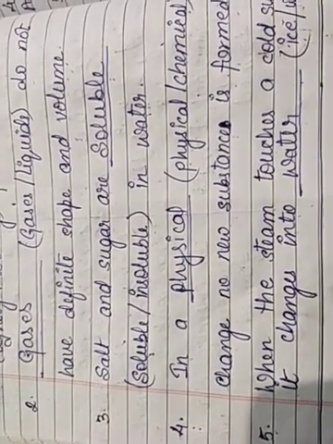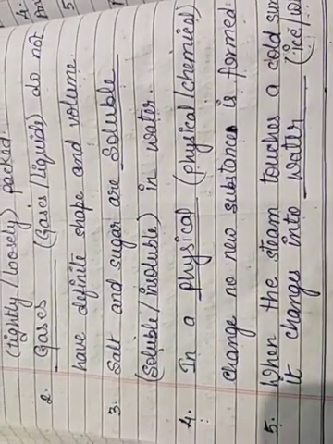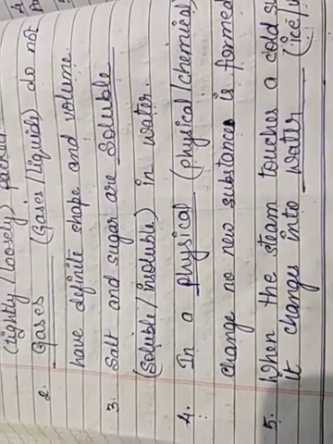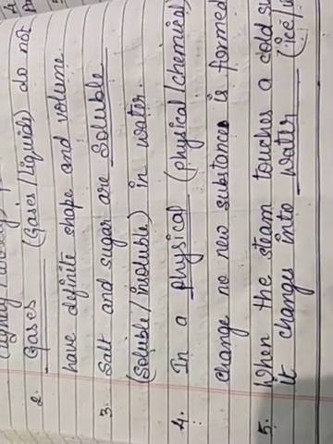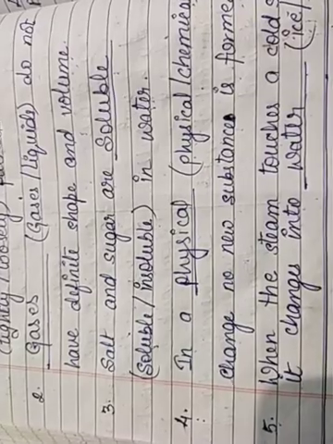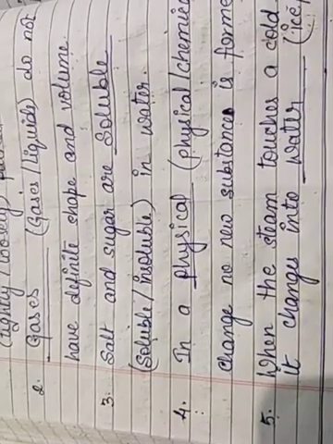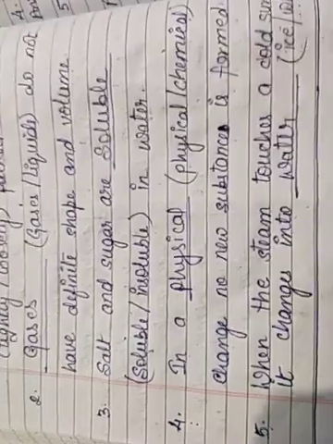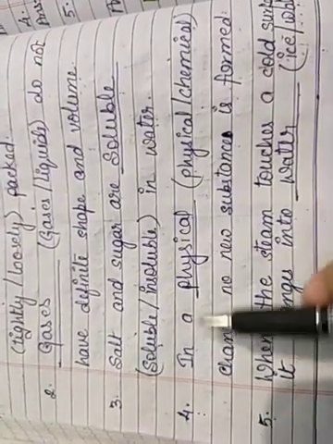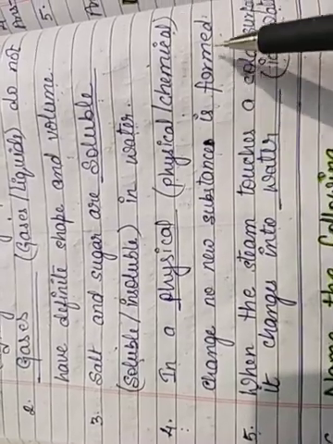That is why chemical change has new substances, but in physical change no new substances are formed, only a temporary change. It is a reversible type of change and it doesn't have any new substances. So the answer will be physical. In a physical change, no new substance is formed.